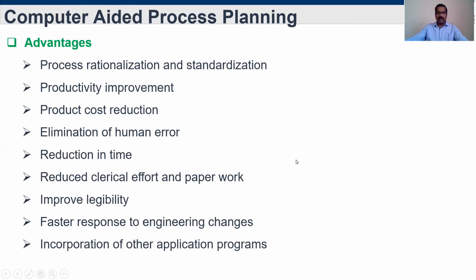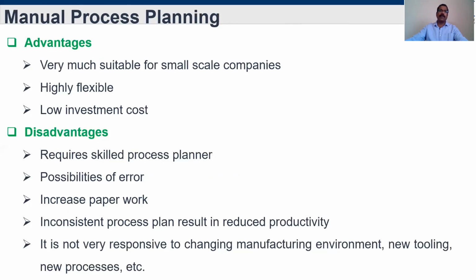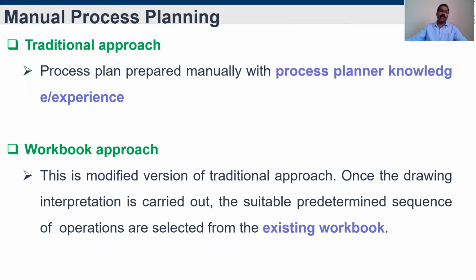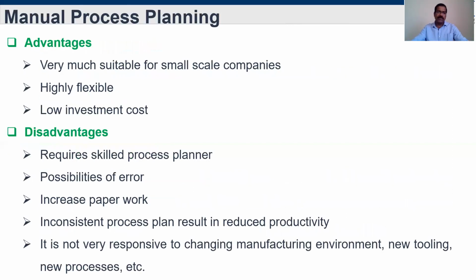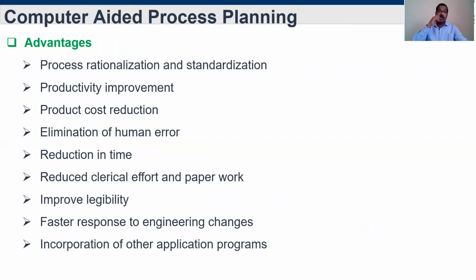I guess you guys are clear about what is meant by manual process planning. Two methods are available: one is the traditional approach, another one is the workbench approach. In the traditional approach, with the experience and knowledge of the process planner, they create the process plan. In the workbench approach, the stored process plans will be edited according to the new product. Okay, so this is simple. Then we saw the advantages and disadvantages. Then let's go to computer process planning.